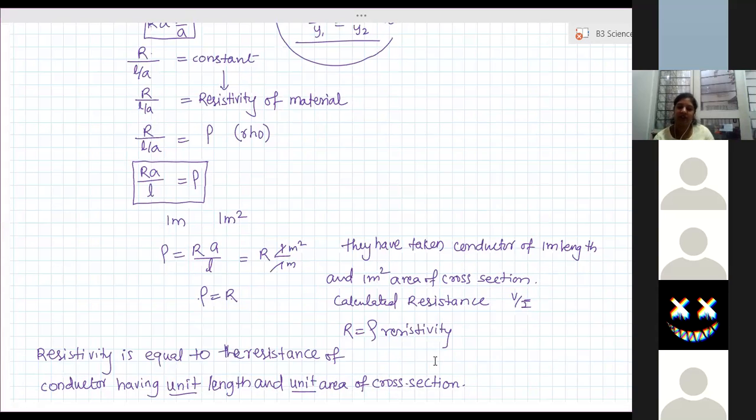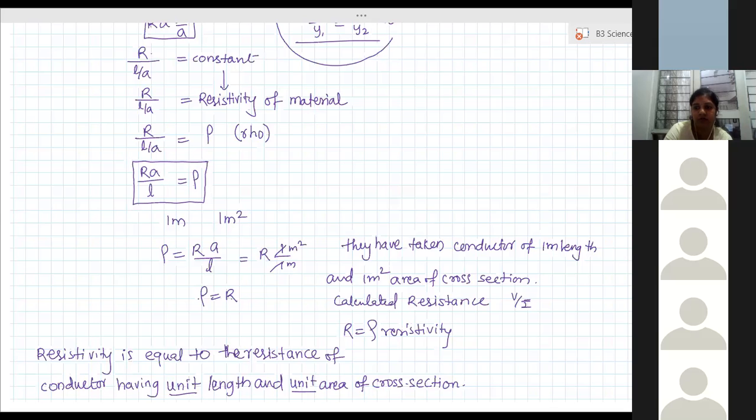Whatever I initially explained is the meaning of resistivity, and this is the way it is defined and calculated. Done, ma'am. Understood? Yes, ma'am.